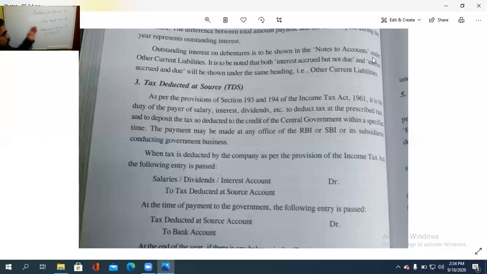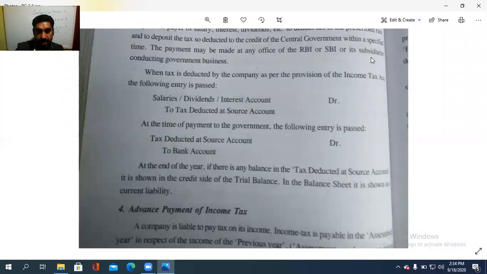So salary or dividend or interest account debtor to tax deducted source account, and the tax deducted source account debtor to bank account. So at the time of paying the same, then at the end of the year, if there is any balance in the tax deducted source account, it is shown on the credit side of the trial balance. Trial balance in the credit side ലാണ് ഇത് കാണിക്കേണ്ടത്, and also as a current liability in the balance sheet. But trial balance prepare ചെയ്യുമ്പോൾ അതിനകത്തും കാണിക്കണം ക്രെഡിറ്റ് സൈഡില്.